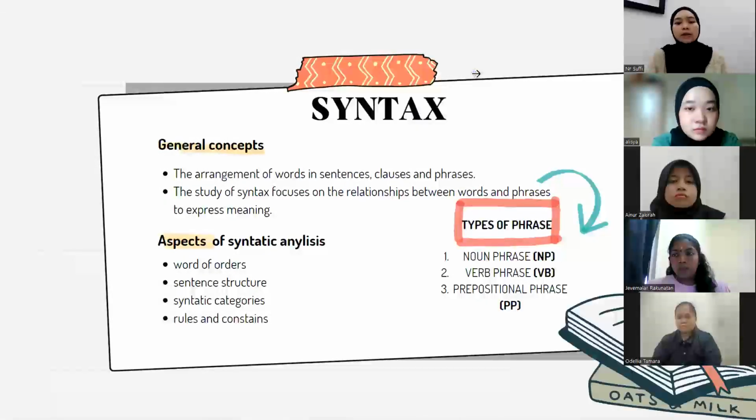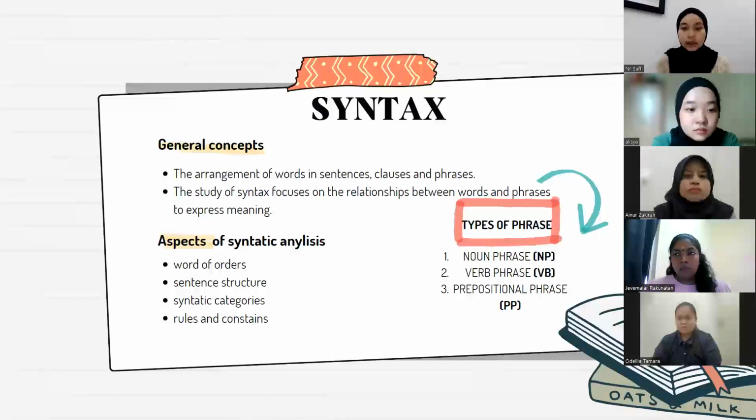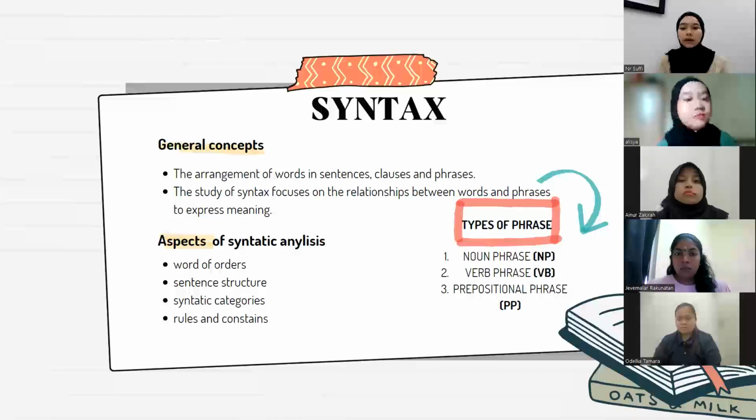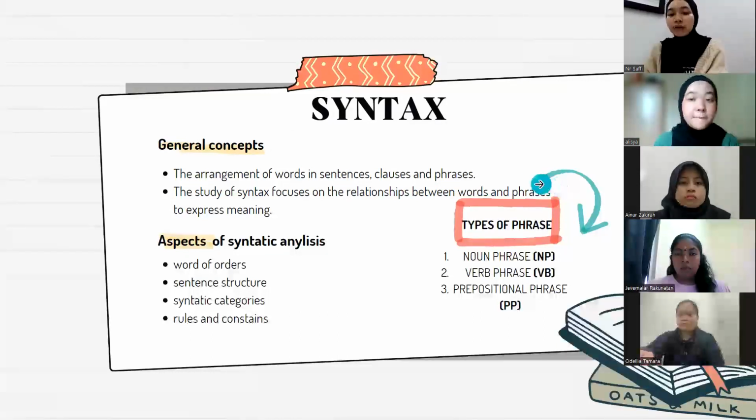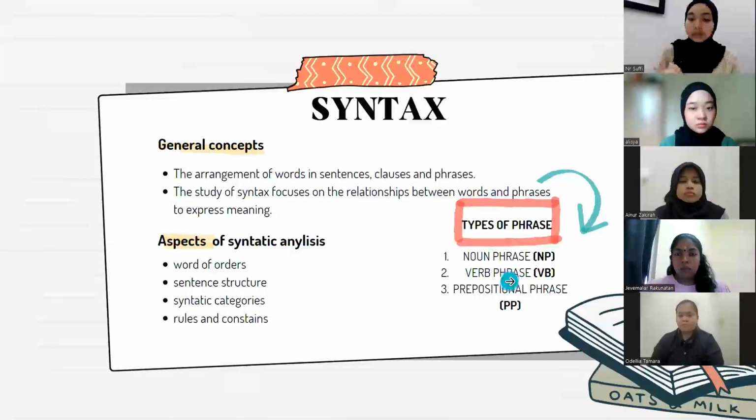So right now I'm going to talk about syntax. Basically, syntax is the area of linguistics that studies sentence and phrase structure and the rules that determine how words are arranged within them. Here you can see there are three phrases in a sentence, which are noun phrase, verb phrase, and prepositional phrase.